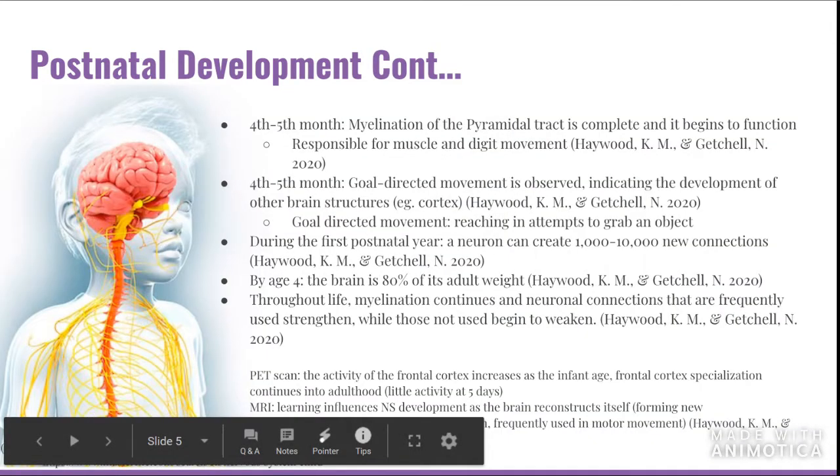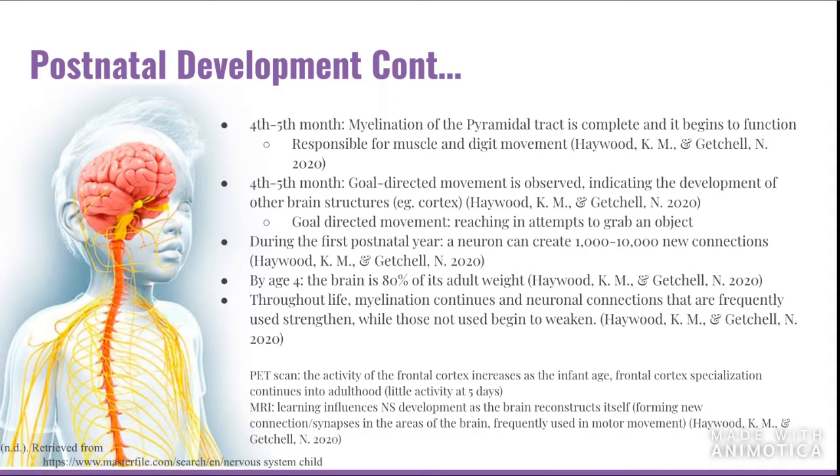So now we're going to continue with postnatal development, and we can see that in the 4th to 5th month after birth, myelination of the pyramidal tract is complete and it can begin to function. Myelin sheath is basically an electrically insulating layer wrapped around the axon, which increases the speed of electric conduction. And as we can see, it's responsible for muscle and digit movement.